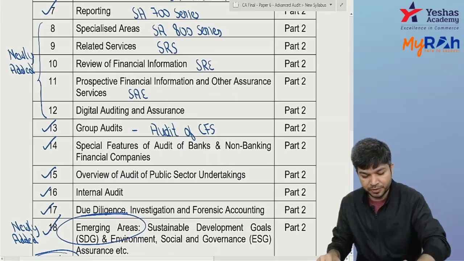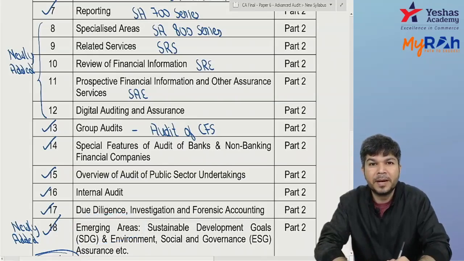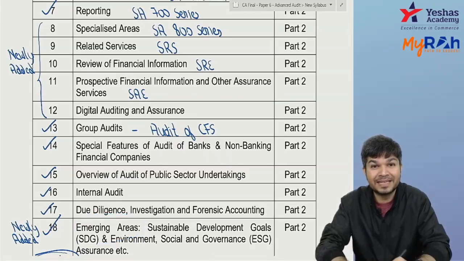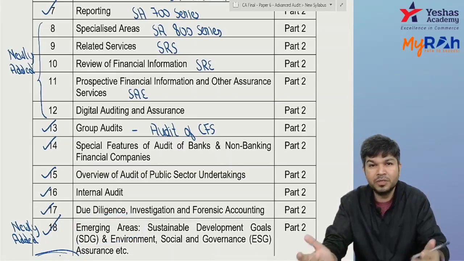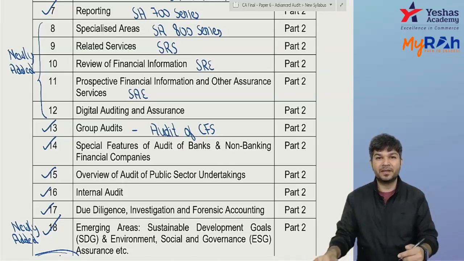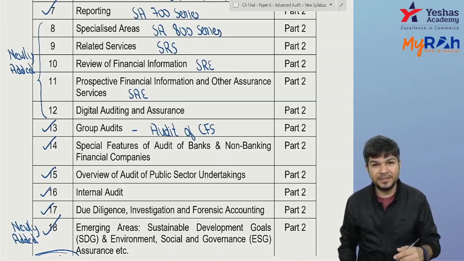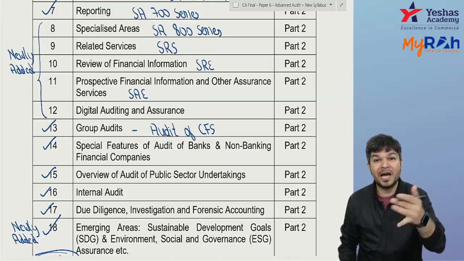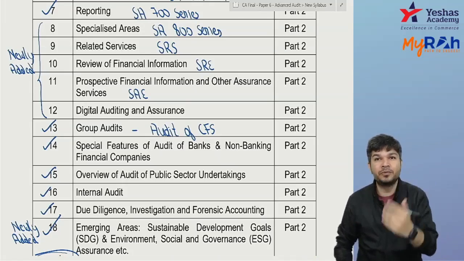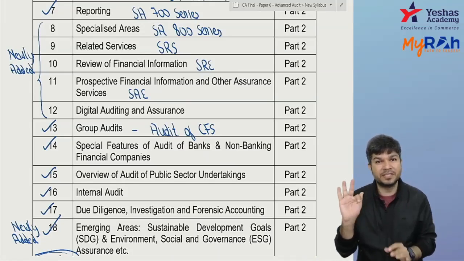Now, sir, what's removed? Company audit. Yeah, there was a chapter called company audit. That company audit chapter is removed. Why removed? It's already there in your CA Inter. Fully it was there in your CA Inter, the company audit chapter together with CARO 2020. It was just getting repeated over here. So they removed the company audit chapter.